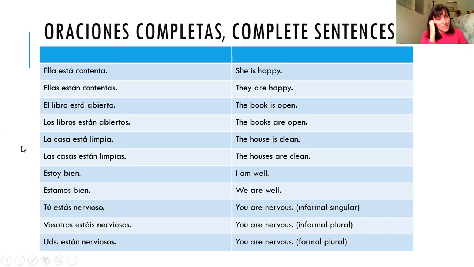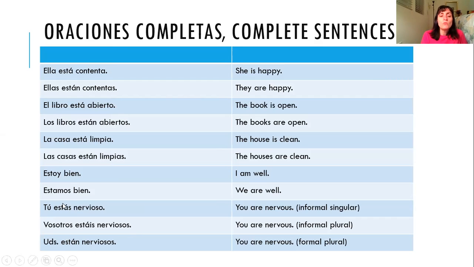The house is clean. La casa está limpia. Notice la casa is feminine, so we chose the feminine ending here, limpia. And the plural would be las casas están limpias. Instead of it is, they are. Las casas están limpias. I'm well, estoy bien. We're well, estamos bien. Bien's kind of different than the rest because it's an adverb, not an adjective, so it doesn't change.